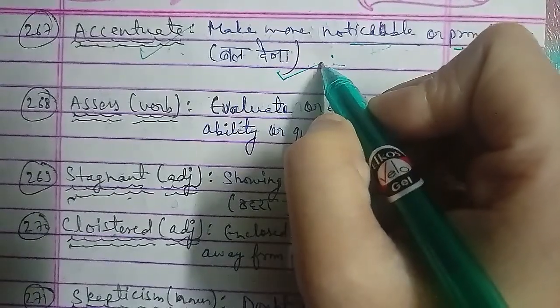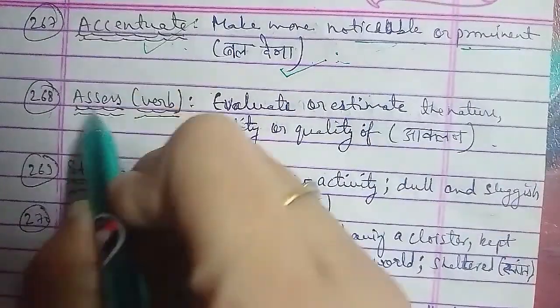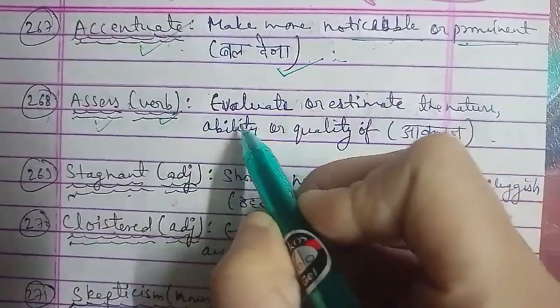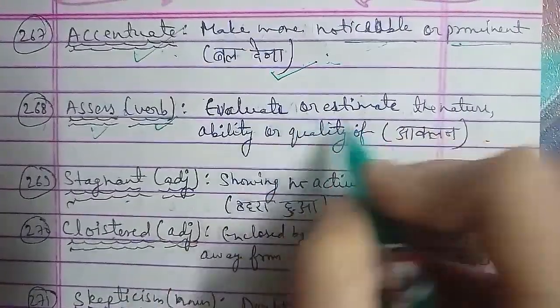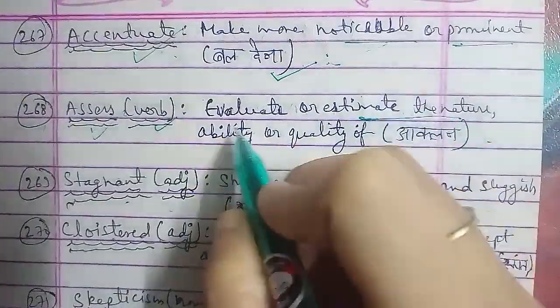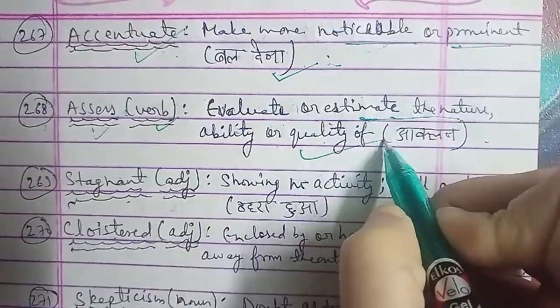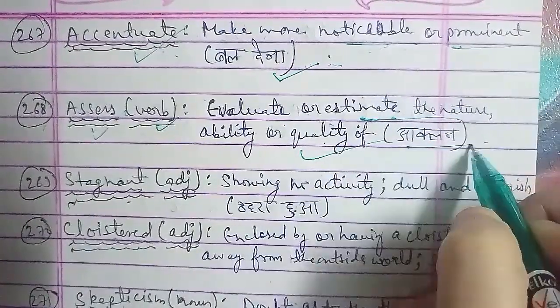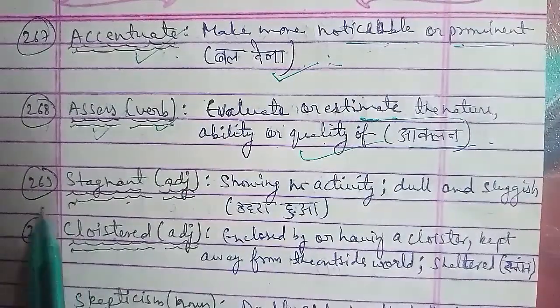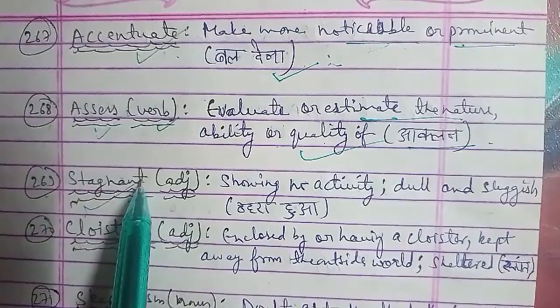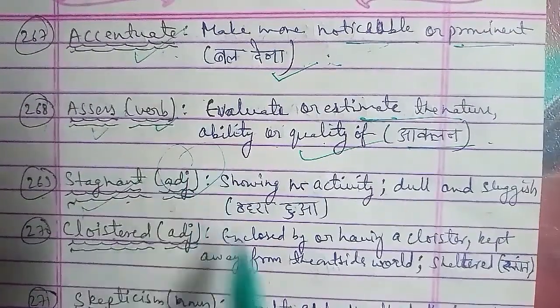Now the next word that we have is the 271st word, and that is skepticism. Skepticism जो word है वो आपका noun की तरह use होता है. This is used as a noun, that is skepticism, and the meaning of skepticism is doubt as to the truth of something. संदेहवाद, कोई चीज़ जो आपका संदेह करे, डाउट करे, तो कोई आप जो सच बोल रहा है उस पर आप डाउट करें, that is you can use the word skepticism here.